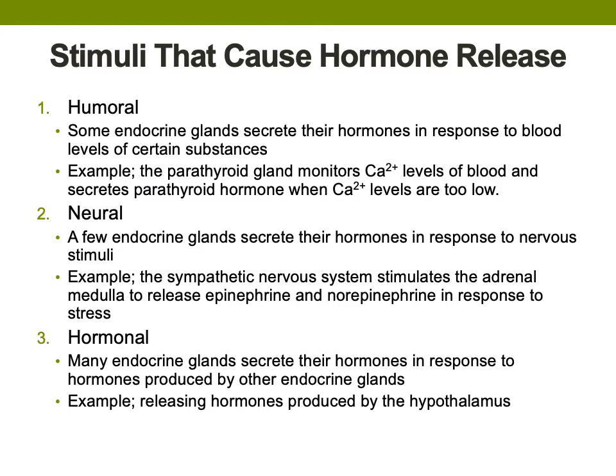A neural stimulus occurs in response to nervous stimuli, such as when a preganglionic sympathetic neuron stimulates the adrenal medulla to release epinephrine and norepinephrine. The hormonal stimulus is the one we will cover most extensively in this course. A hormonal stimulus occurs when one hormone stimulates the release of another hormone. An example of this is the hypothalamus releases hormones that stimulate the anterior pituitary to release hormones.